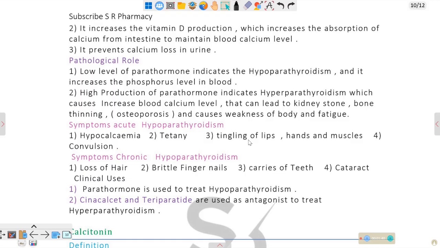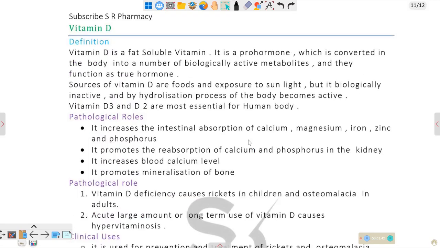Calcitonin is also a hormone. Vitamin D is a fat soluble vitamin. It is a prohormone which is converted in the body into a number of biologically active metabolites, and they function as true hormones. Vitamin D, from food and exposure to sunlight, increases the intestinal absorption of calcium, promotes reabsorption of calcium, raises blood calcium level, and promotes mineralization of bones.